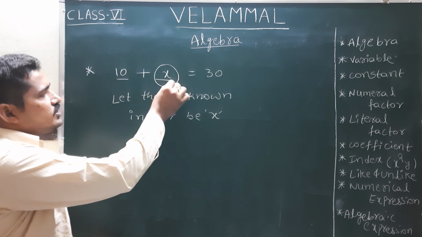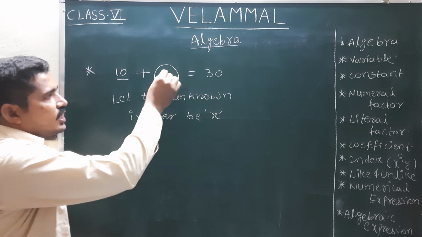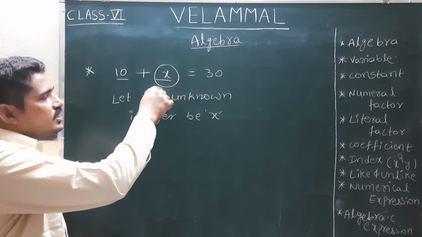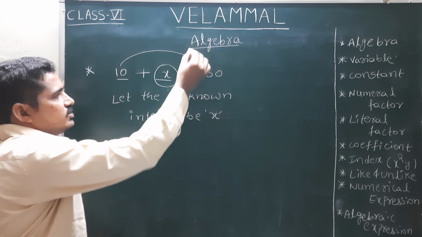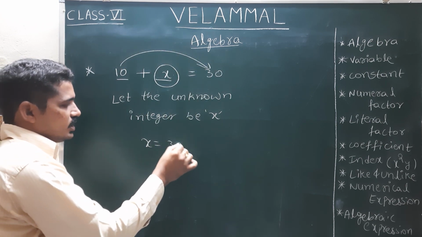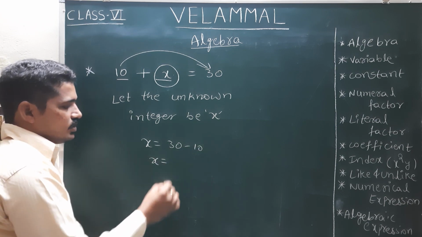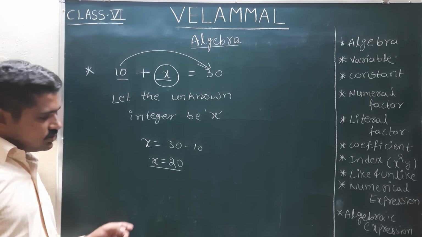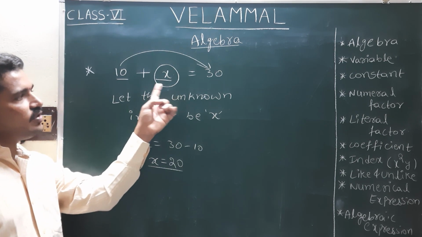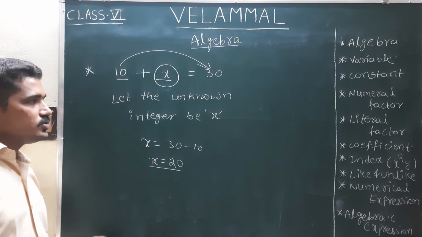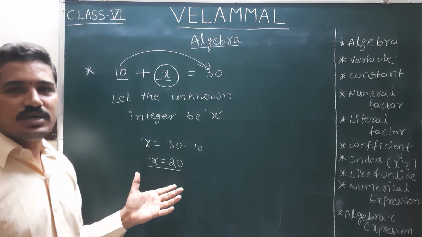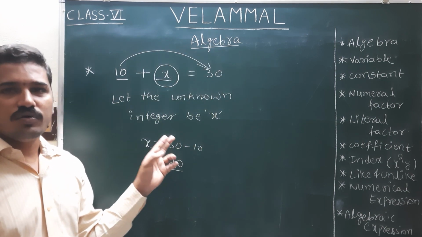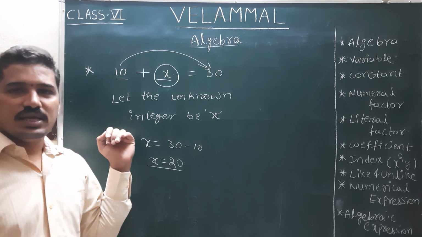See, now, using this, 10 plus x is equal to 30, where we take the unknown value as x. Now if we simplify this, sending 10 to that side, x is equal to 30 minus 10. Now what do we get for the x value? 20. This is what we call using alphabets in mathematics, and it is called algebra. It is a very important topic which we use in each and every chapter.